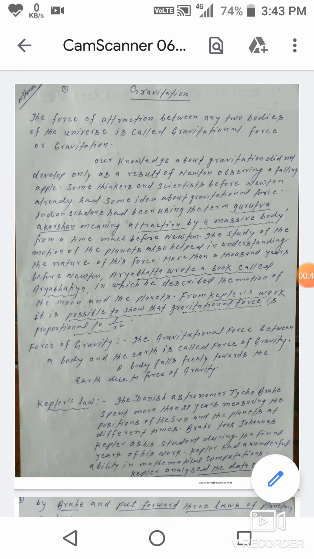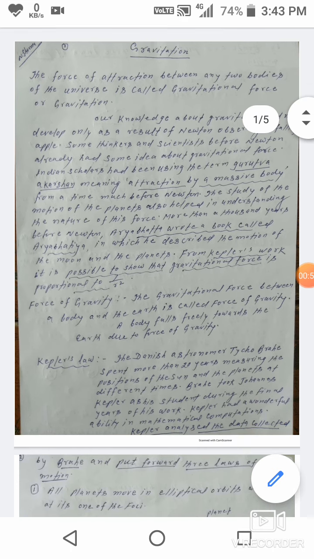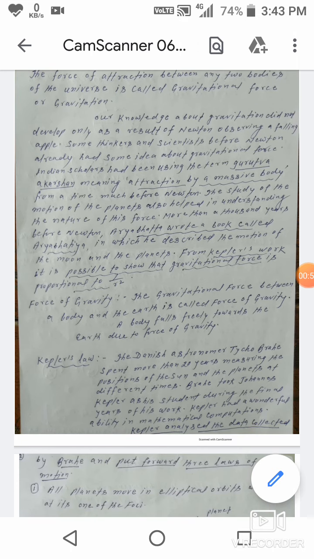Indian scholars had been using the term Gurutva, Akarshan, meaning attraction by a massive body. From a time much before Newton, the study of motion of the planets also helped in understanding the nature of this force.